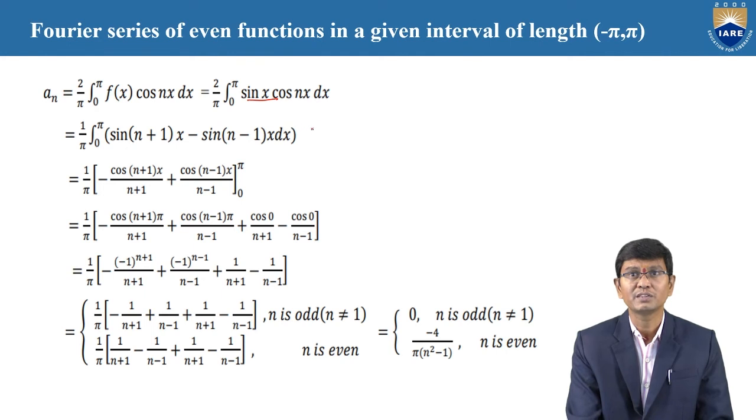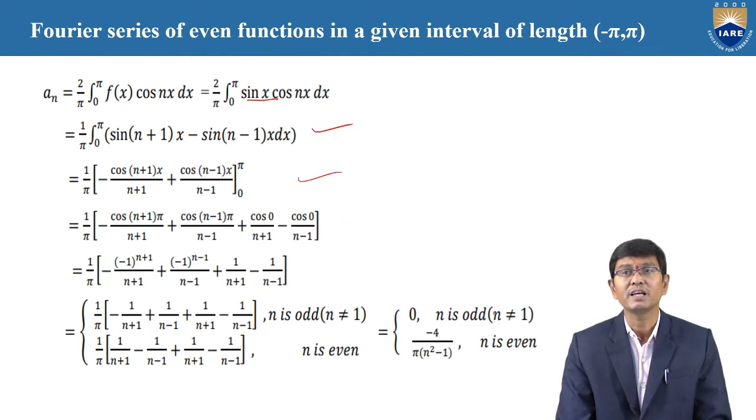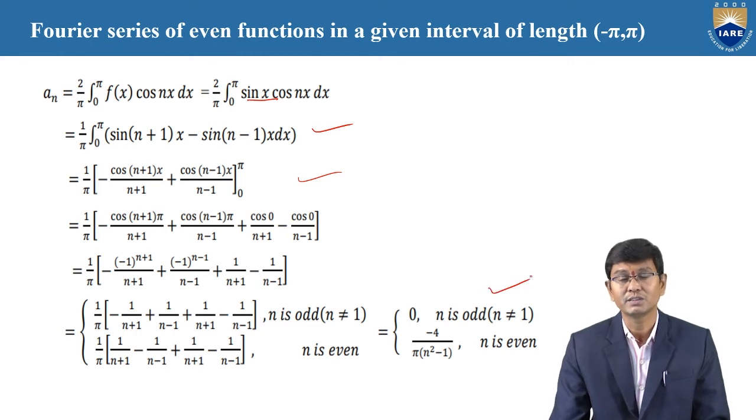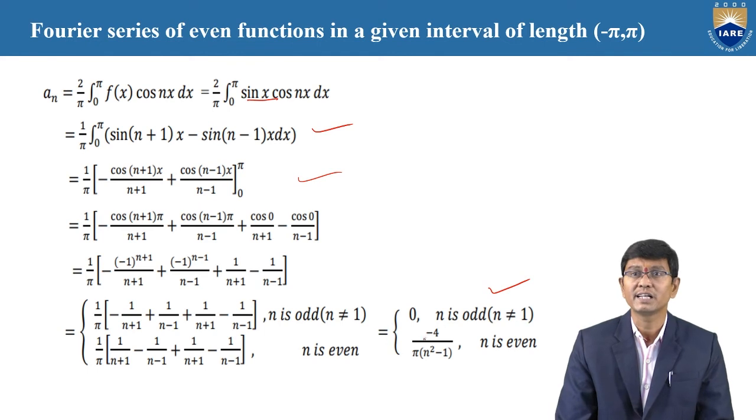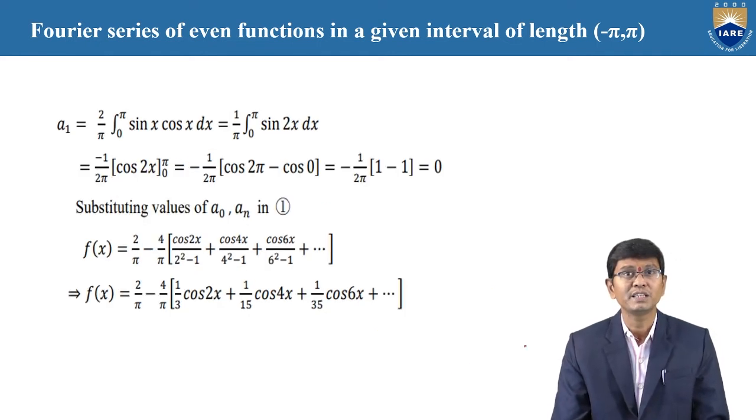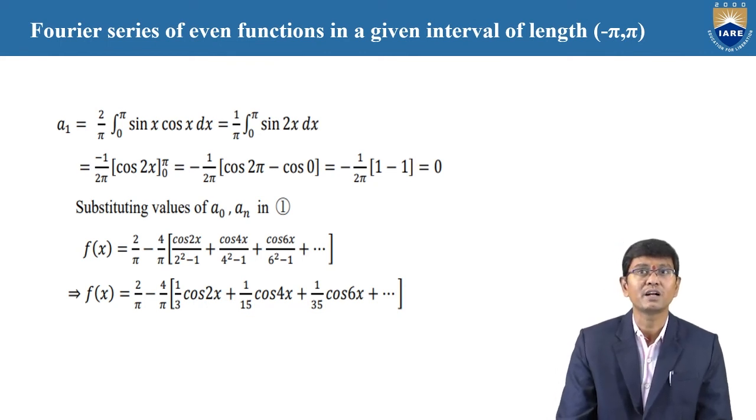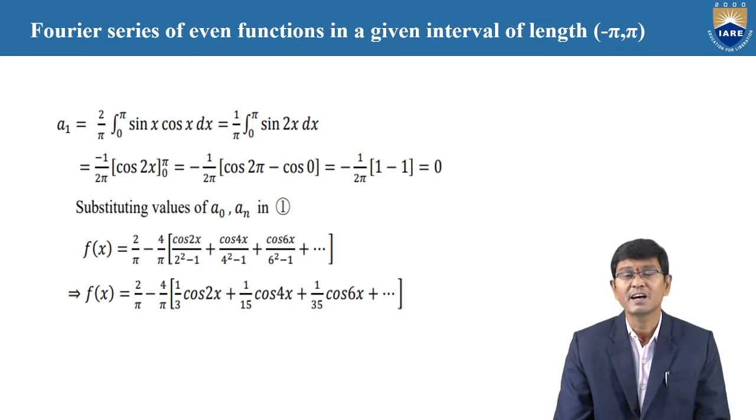Here also, by using the integration and also by replacement of upper and lower limits, finally whenever n is odd, the value is 0. When n is even, the value is minus 4 by pi into n square minus 1. Therefore, by using this n value, while we are going to replace n is equal to 1 also, the value is 0.